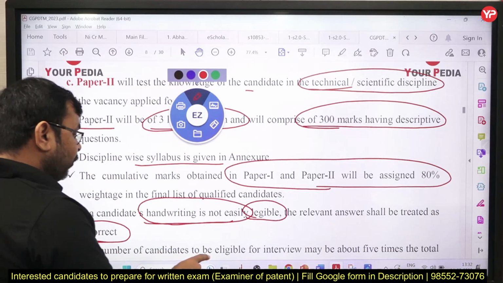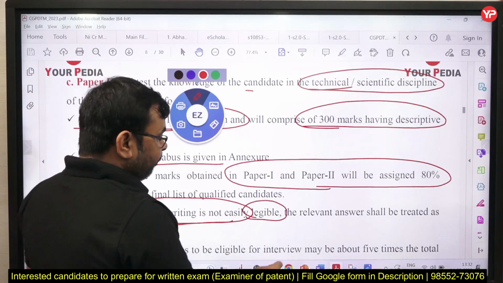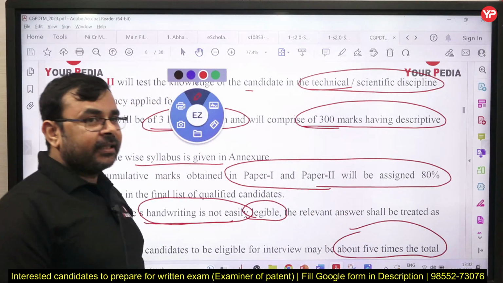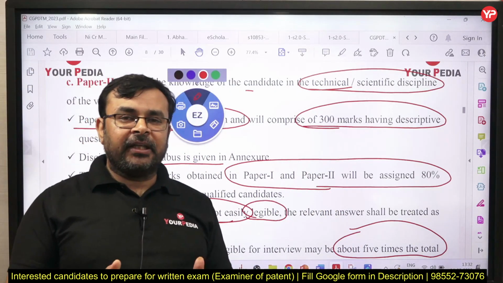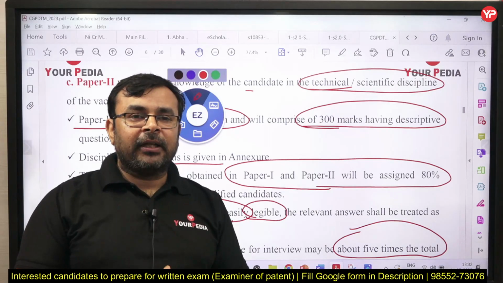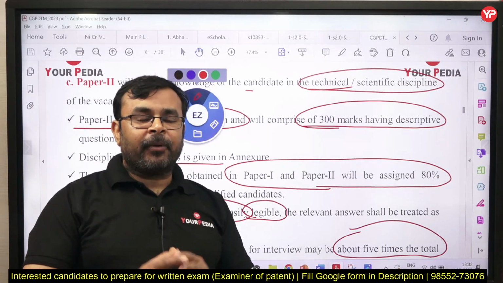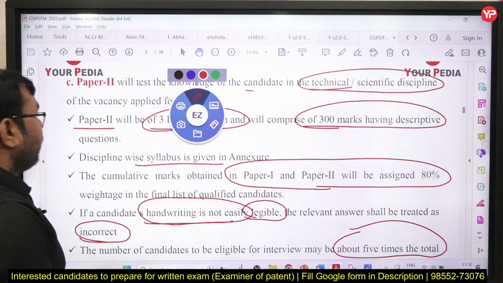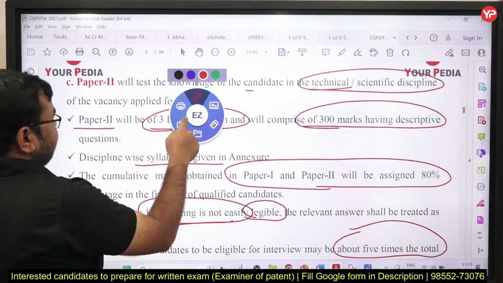The number of candidates eligible for interview may be about 5 times the total vacancies. For example, in mechanical engineering the total vacancy is 99, so approximately 500 students will be selected for the interview after this second mains exam.